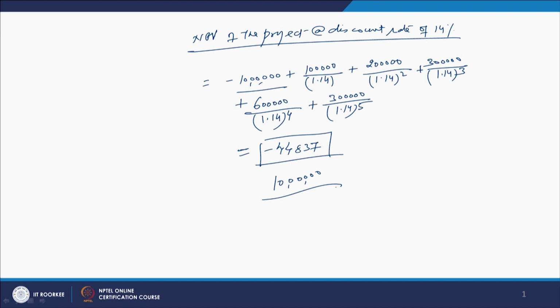Now, we go for calculating the NPV of the project at varying discount rates. We are given the varying discount rates, and these discount rates are how much?